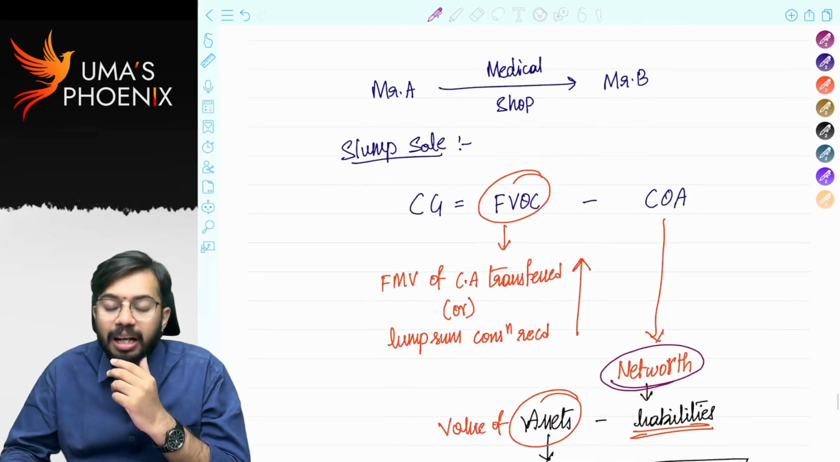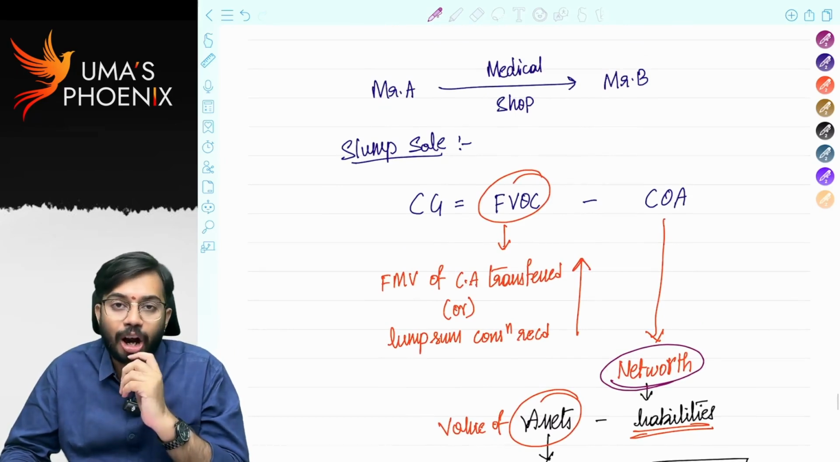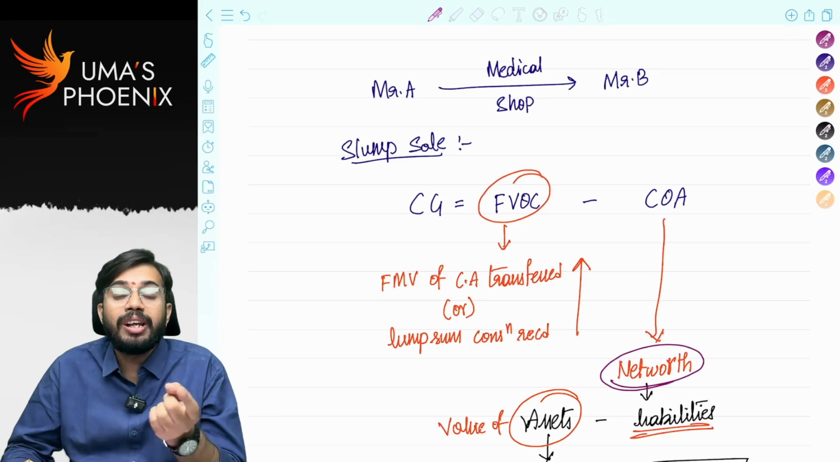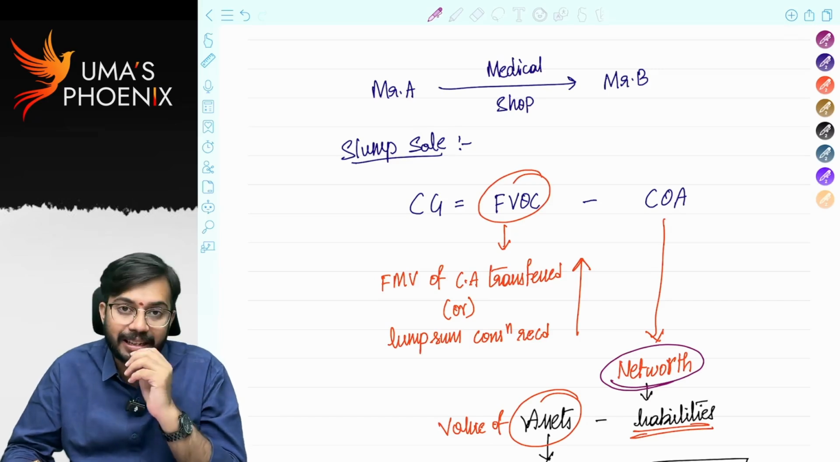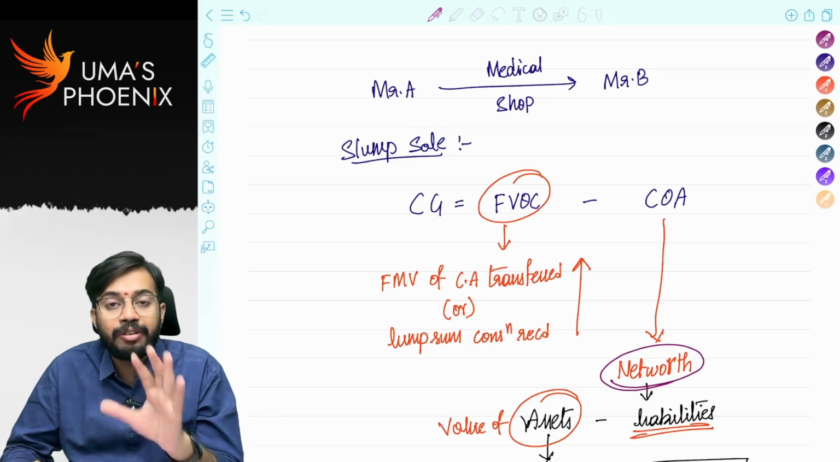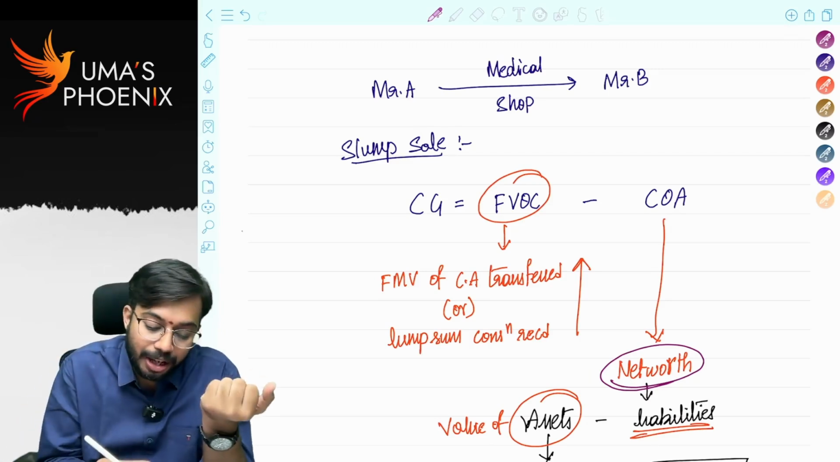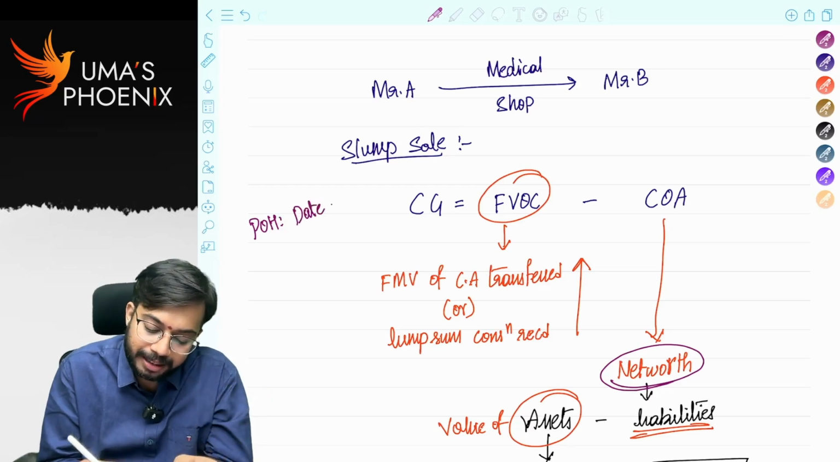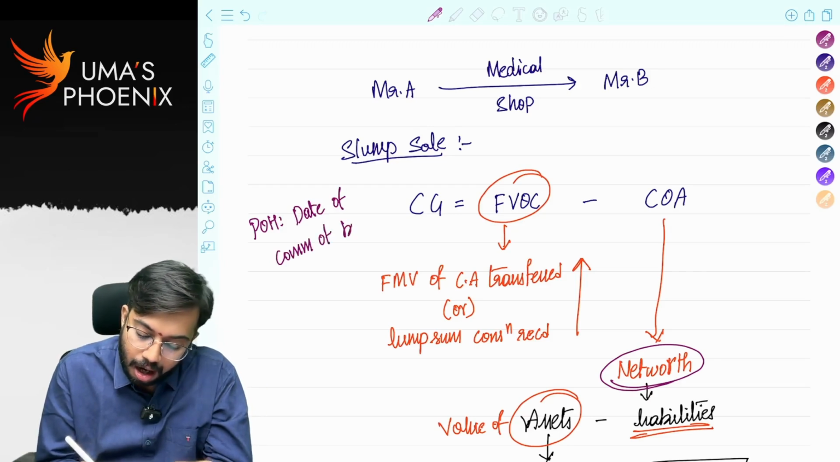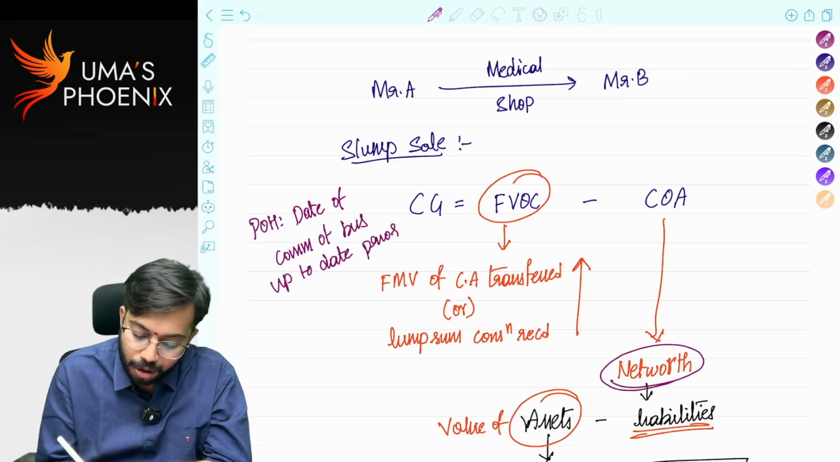Next. Sir, here individual assets are not transferred. Business as a whole is transferred. So you will calculate period of holding for business. Are you able to understand? So you will not calculate period of holding of each asset. You will calculate period of holding of business. So period of holding is equal to date of commencement of business up to the date prior to the date of transfer.